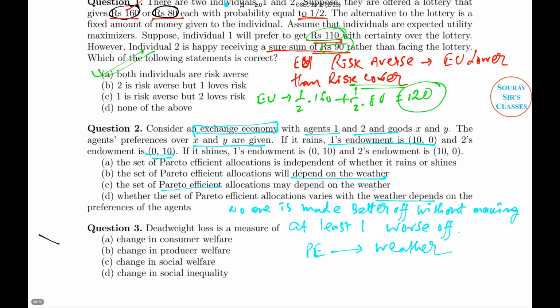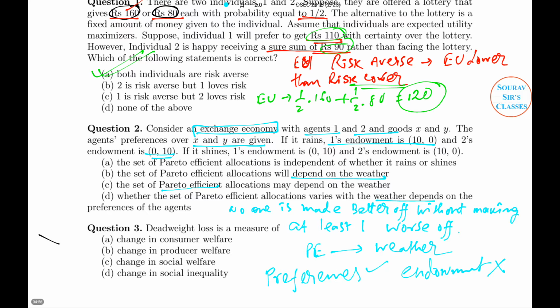The set of Pareto efficient allocations depends only on the preferences of the agents, and it is independent of their endowment. So it depends only on preferences, not on endowment. Hence, the endowment only decides the reservation utilities of the agents, and hence we can determine the efficient allocation, and both agents would be willing to move.